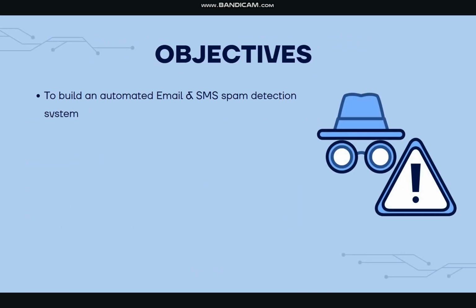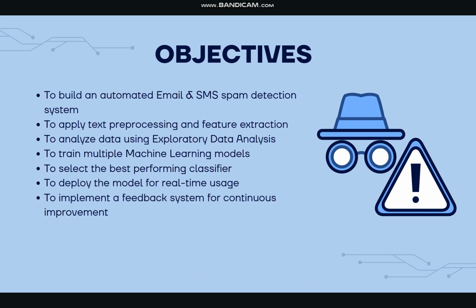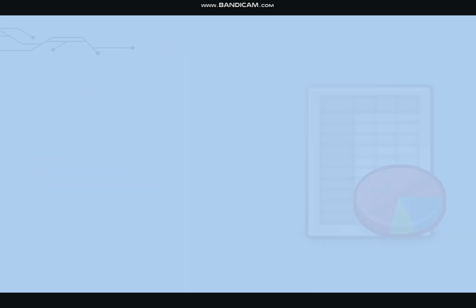The main objectives of our project are to build an automated email and SMS spam detection system, to apply text processing and feature extraction, to analyze data using exploratory data analysis, to train multiple machine learning models, and to select the best performing classifier, deploy the model for real-time usage, and to implement a feedback system for continuous improvement.